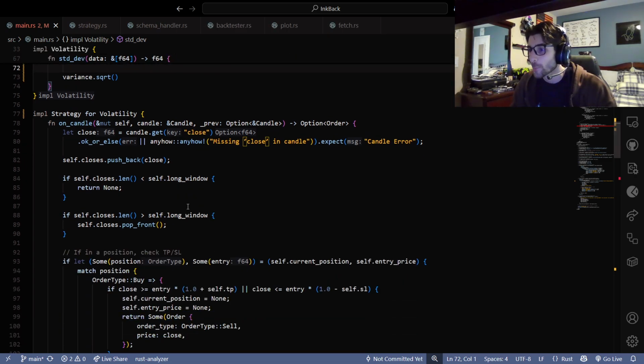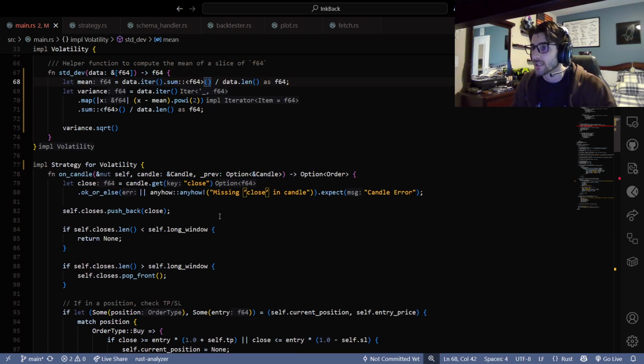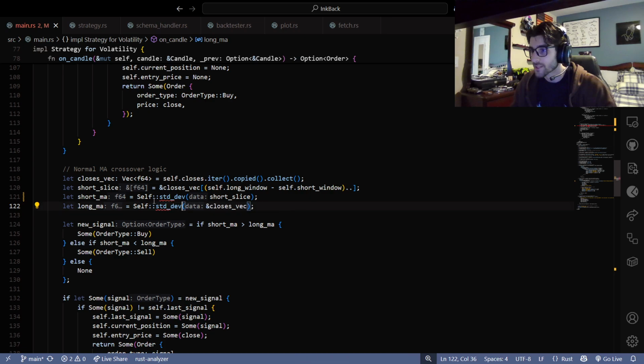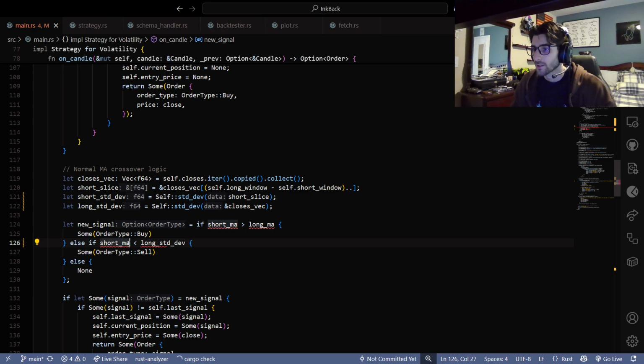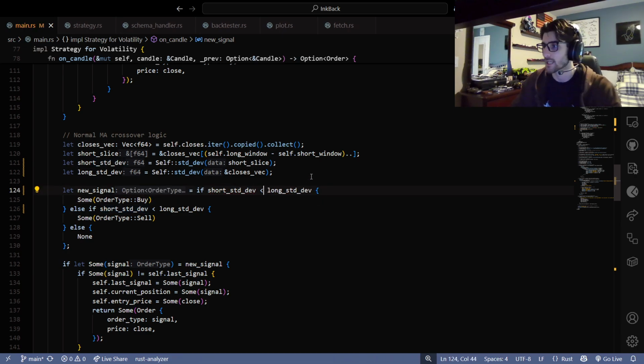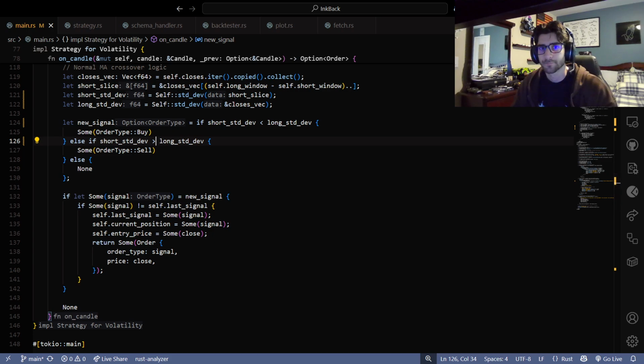Okay. But so now that is what we're actually going to use in our on candle. Because now instead of using the mean, we're going to use standard deviation, short and long standard deviation. So now we could do some comparisons, right? So if the short-term standard deviation is less than the long-term standard deviation, that's a buy. And if it's greater, then that's a sell. That could stay the same.